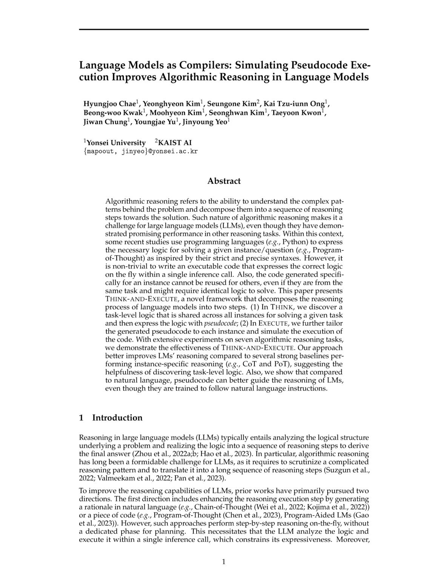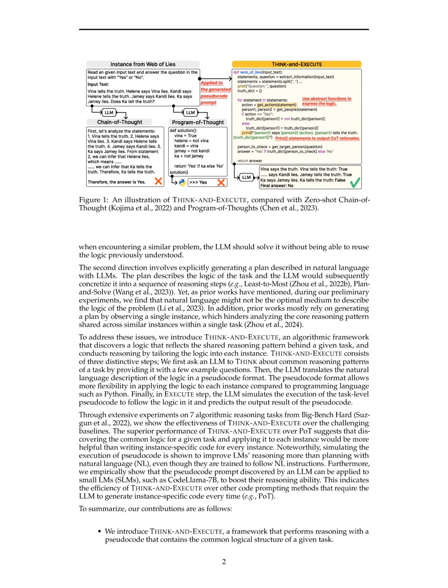The main motivation behind the development of the Think and Execute framework is to enhance the reasoning capabilities of large language models, LLMs, by discovering a common logic that reflects the shared reasoning pattern behind a given task and applying it to each instance. The framework aims to address the limitations of prior approaches that either perform step-by-step reasoning on the fly without planning or rely on generating a plan described in natural language based on a single instance, hindering the analysis of core reasoning patterns shared across similar instances within a task.